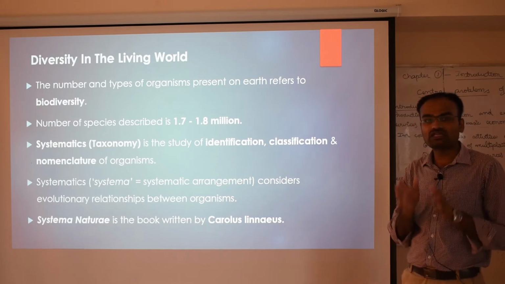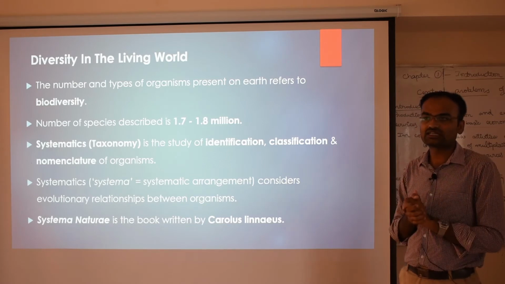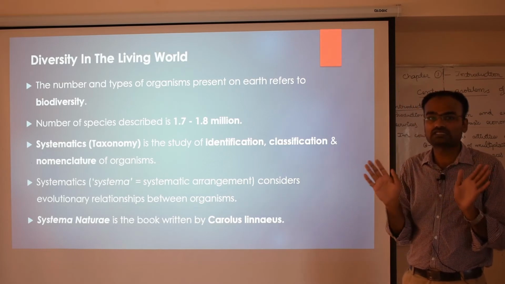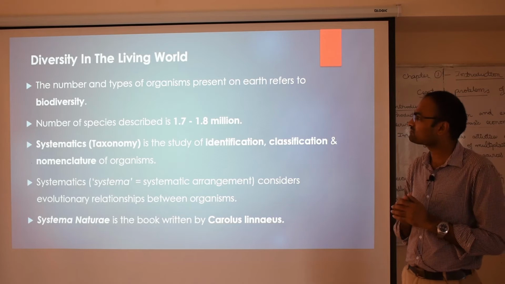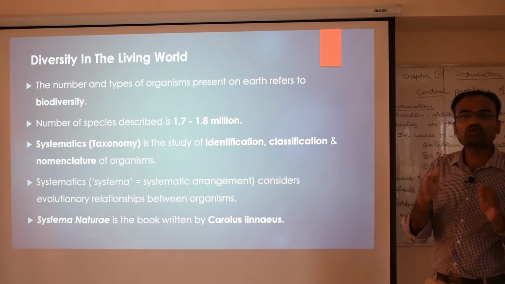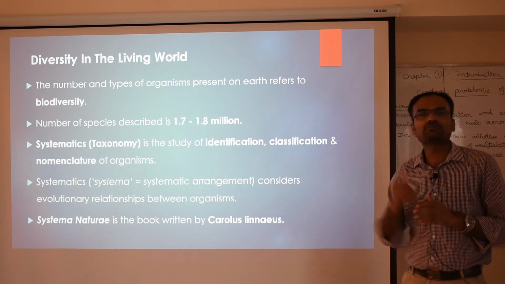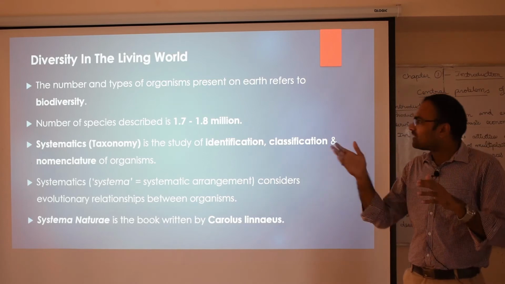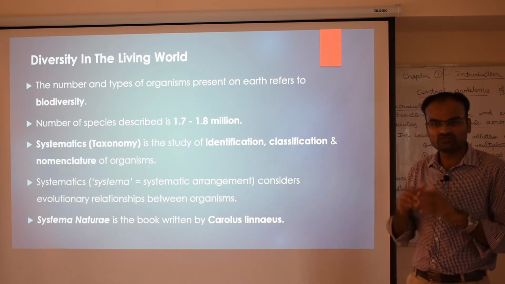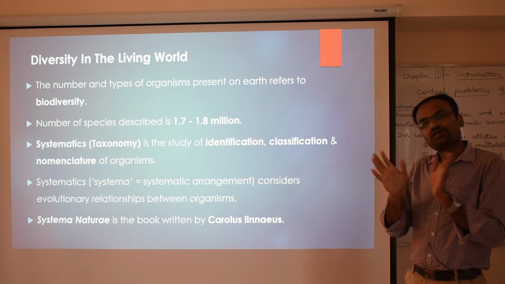How many types of living organisms do we have in the world, including terrestrial as well as aquatic? Remember, it's about type, it is not concerned with the number of species, it is about the type or the variety. The number and types of organisms present on earth refers to biodiversity. If we put bio before the word diversity, it becomes biodiversity. That means the numerous organisms as well as the different types of organisms that we observe in the whole world, all together we can call biodiversity.